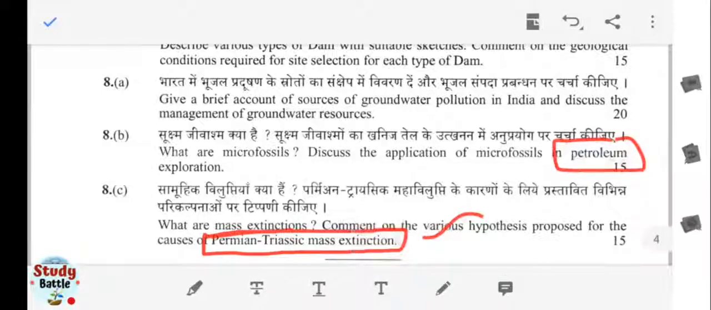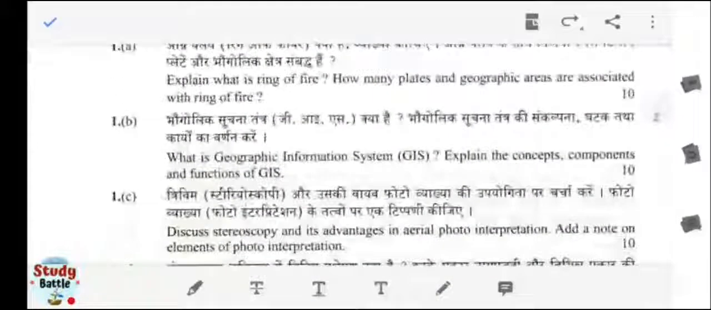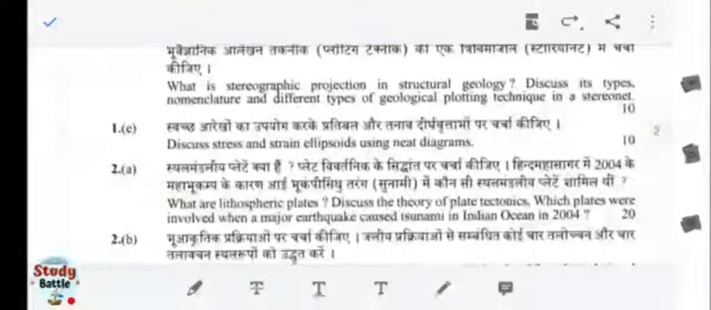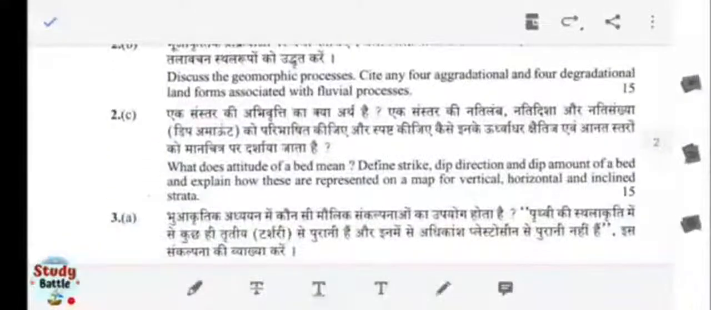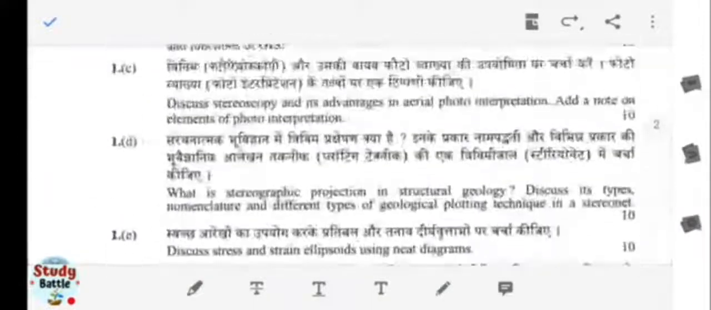So this is the overall view of paper number 1, and in the next video we will talk about paper number 2. After that, in a new session, if you ask about any particular question to elaborate, I will try to discuss the solution.